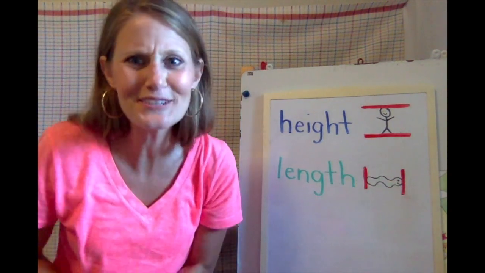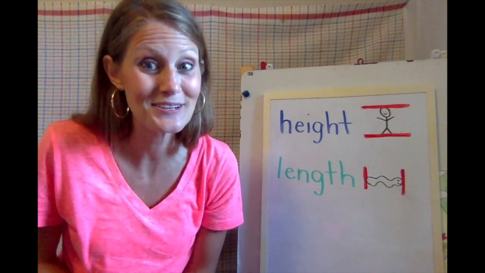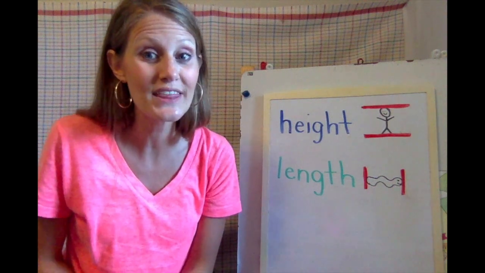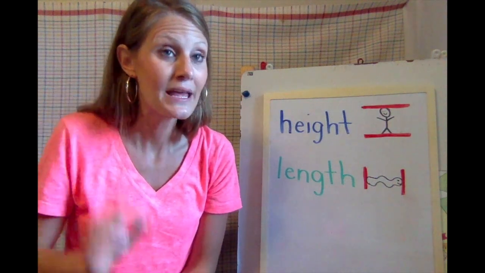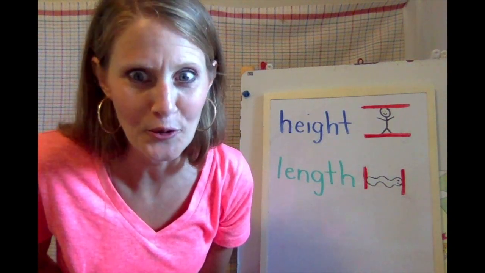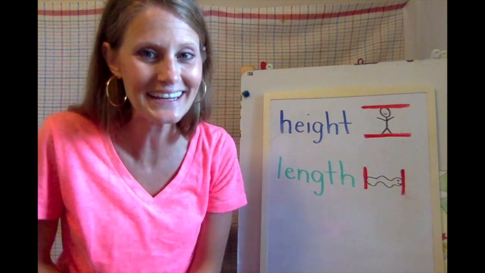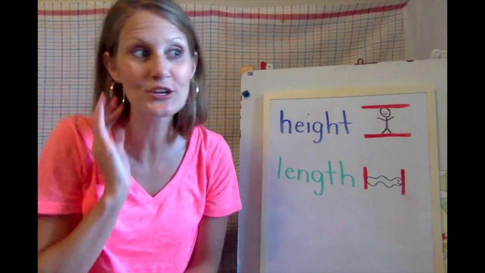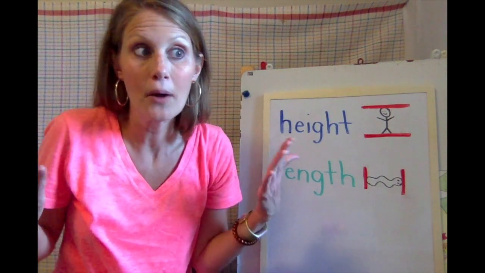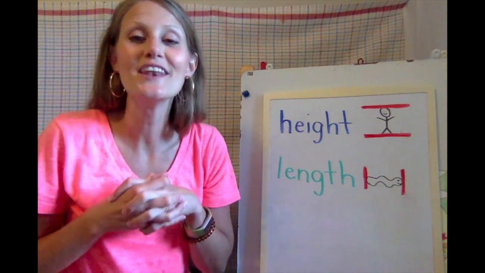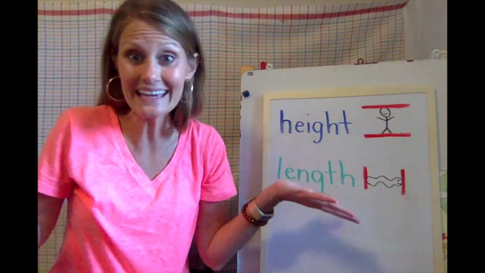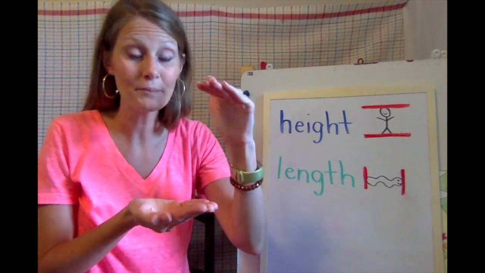And this week, you're using some different things to measure. I think Monday you measured with some green squares. Tuesday, you measured with pasta noodles. That's kind of funny, right? And the rest of the week, you're going to be maybe using some things like Q-tips, maybe some money. So you're going to be using non-standard units of measurement. Non-standard means you could take anything and line it up to measure something.